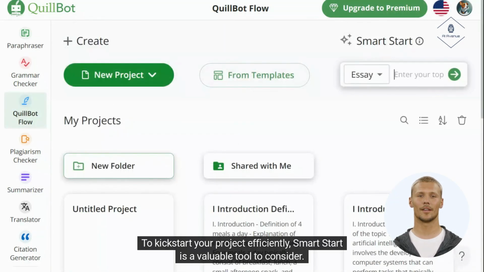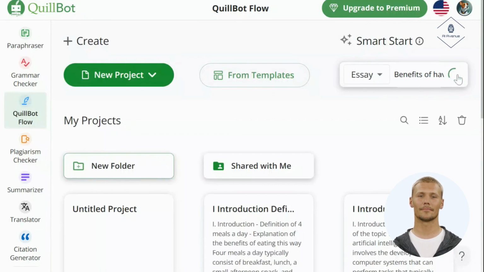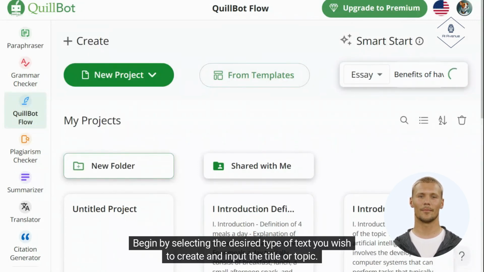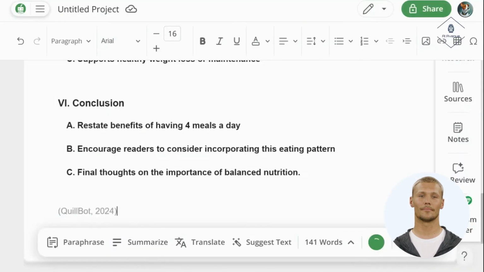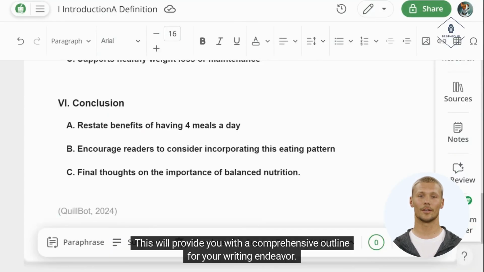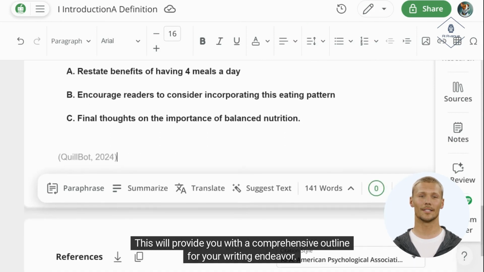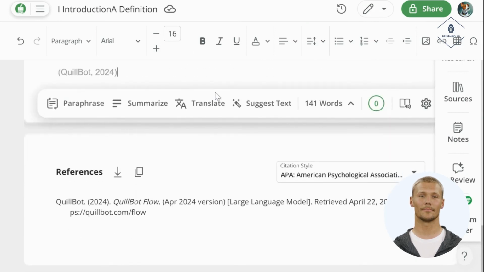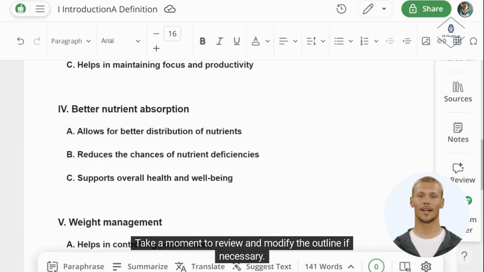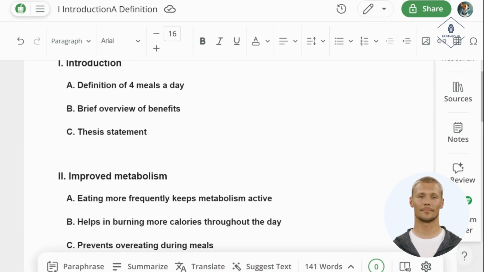To kickstart your project efficiently, Smart Start is a valuable tool to consider. Begin by selecting the desired type of text you wish to create and input the title or topic. This will provide you with a comprehensive outline for your writing endeavor. Take a moment to review and modify the outline if necessary.